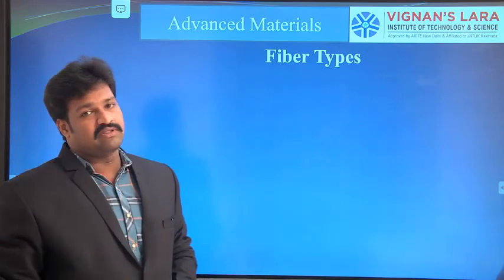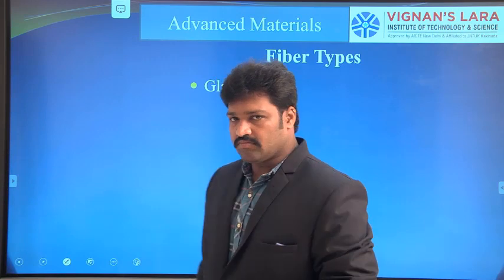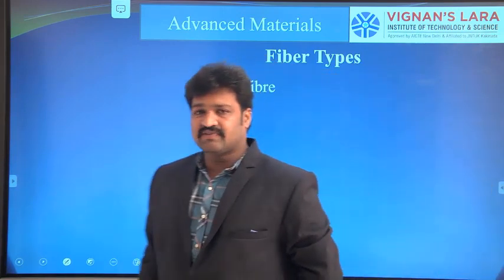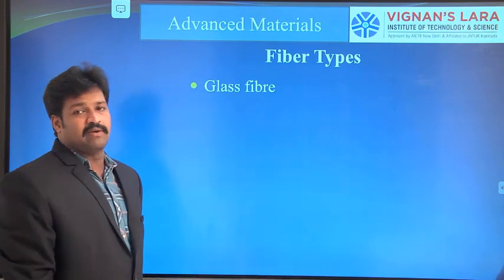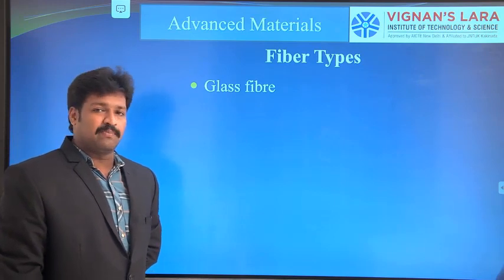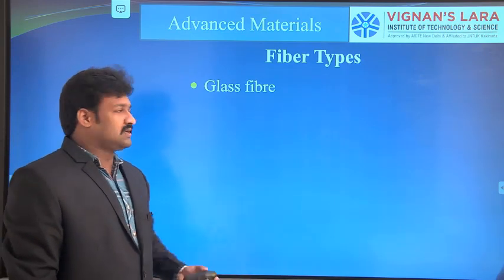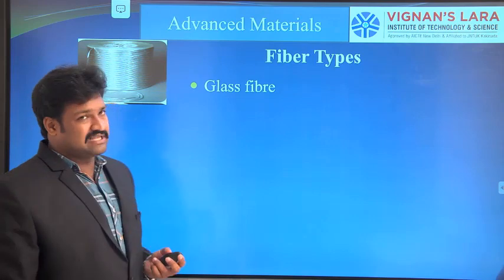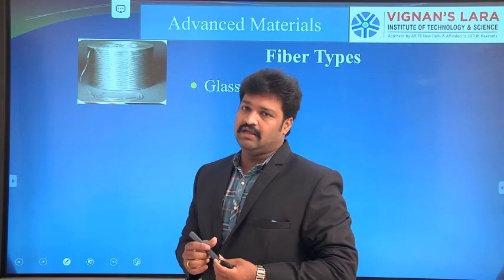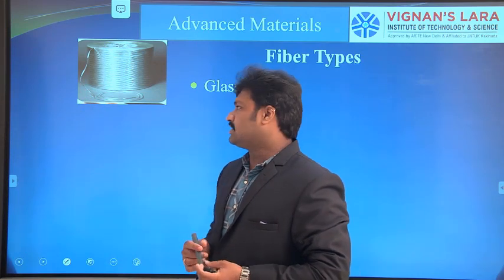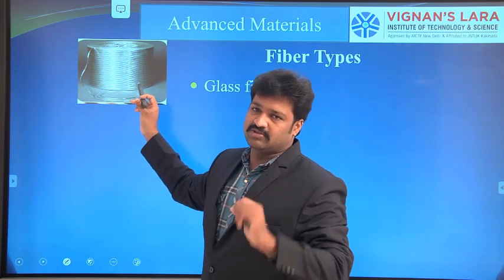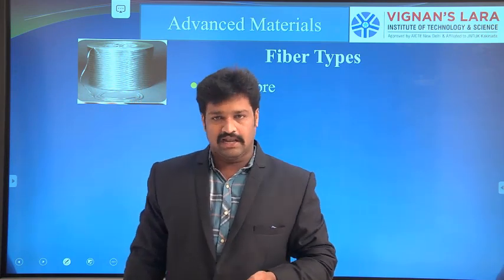Now we will discuss the various types of fibers. The various types of fibers include glass fibers. Glass fibers are the most commonly used fibers among all the fibers. Many of the components are prepared by means of these glass fibers. This is the schematic of a glass fiber. Generally glass fibers are transparent as well as goldish in color. Depending upon the type of the glass fibers, those colors also vary. In general, most of the glass fibers are transparent in color.